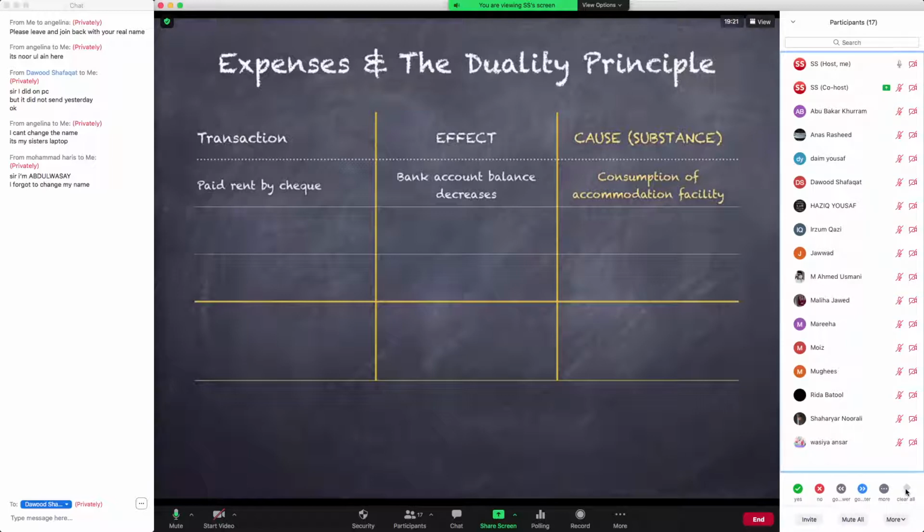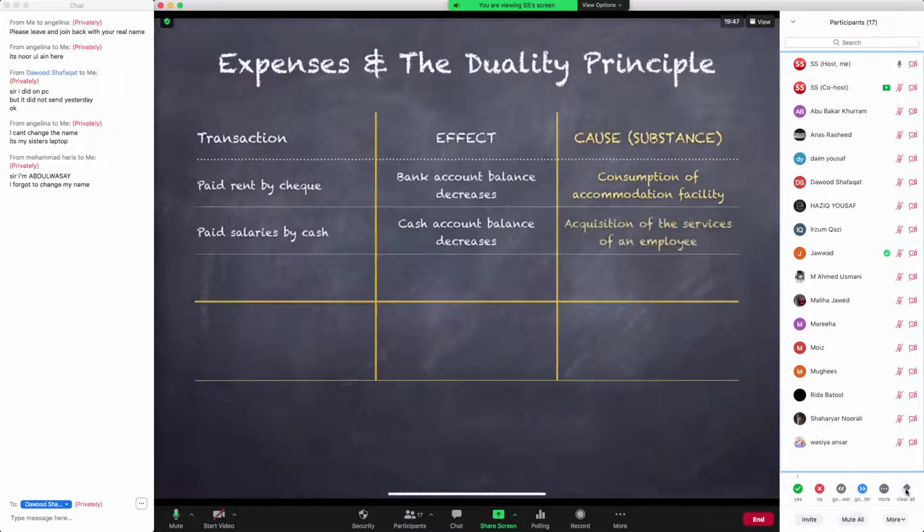Anyway, now I'm going to give you another example over here. Another common example of a transaction related to an expense is paid salaries by cash. Again, the effect of this transaction is quite visible, that your cash account balance is going to go down. But what are we getting in return from that? That is what needs to be sorted out or carefully thought about. So the cause of this effect is that you acquire the services of your employees for that particular time period for which you paid them salaries.